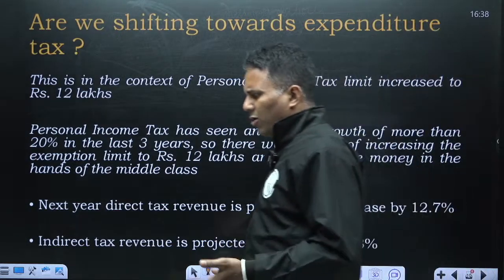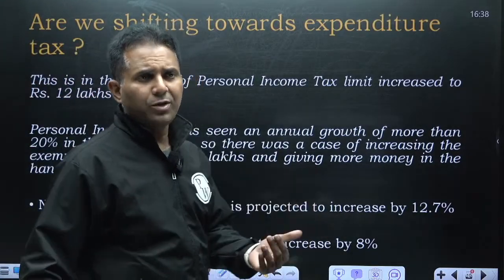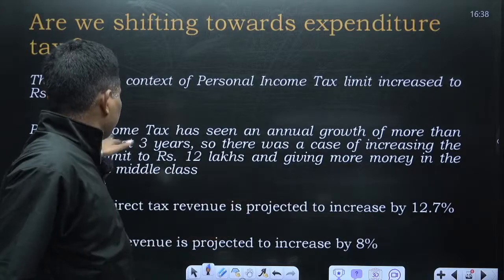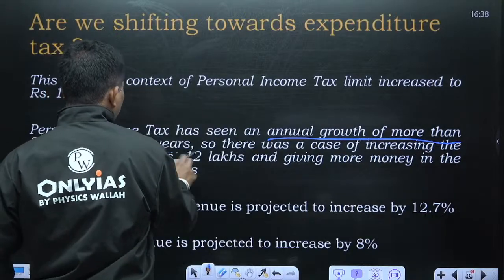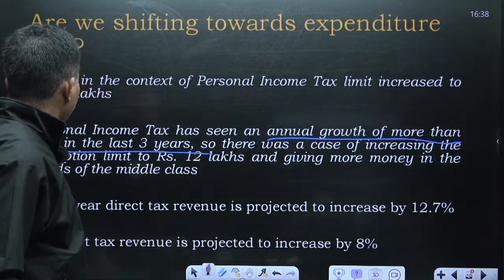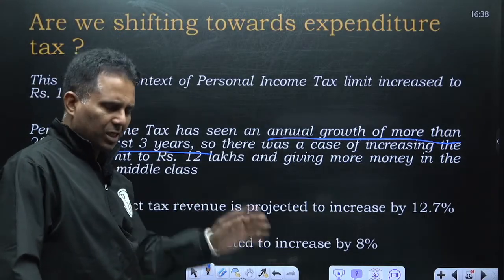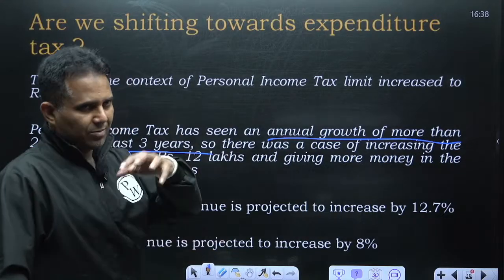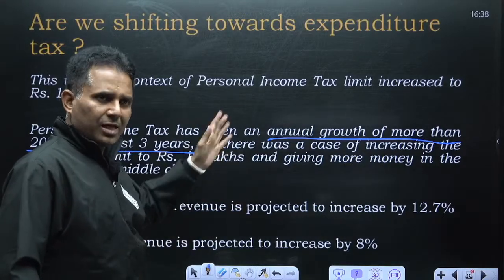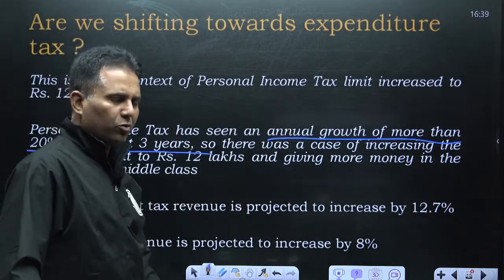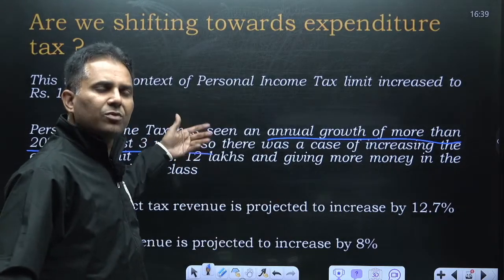One reason for giving this relaxation was that the growth in personal income tax in the last few years has been tremendous. Personal income tax has seen an annual growth of more than 20% in the last 3 years. So there was a case for increasing the exemption limit to 12 lakhs. The growth in income tax was the highest among all the taxes, and urban demand was slowing down. So the government thought of giving relaxations in personal income tax. Even though this relaxation has been given, and the government will forgo that rupees 1 lakh crore, still the growth will be above 14-15%.